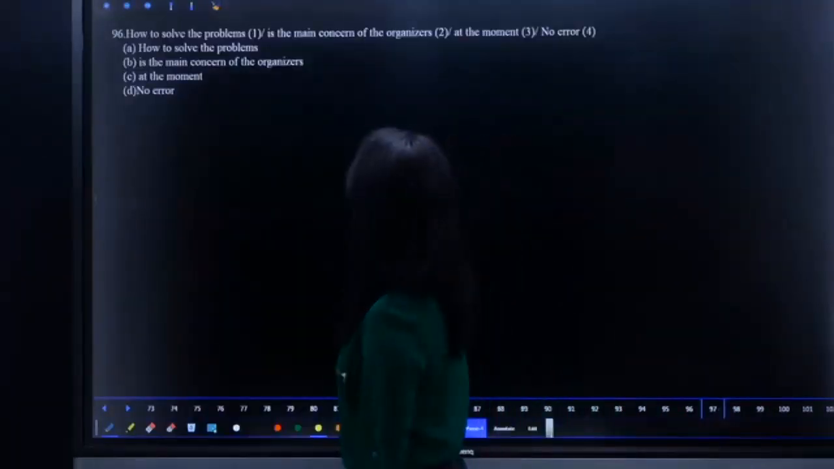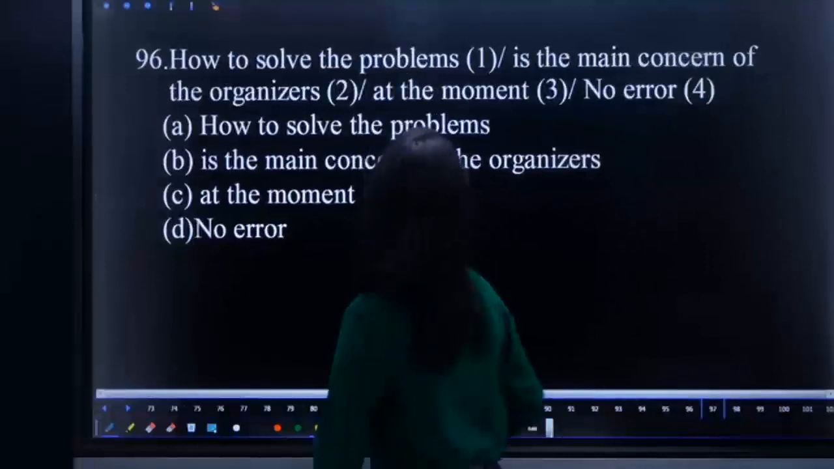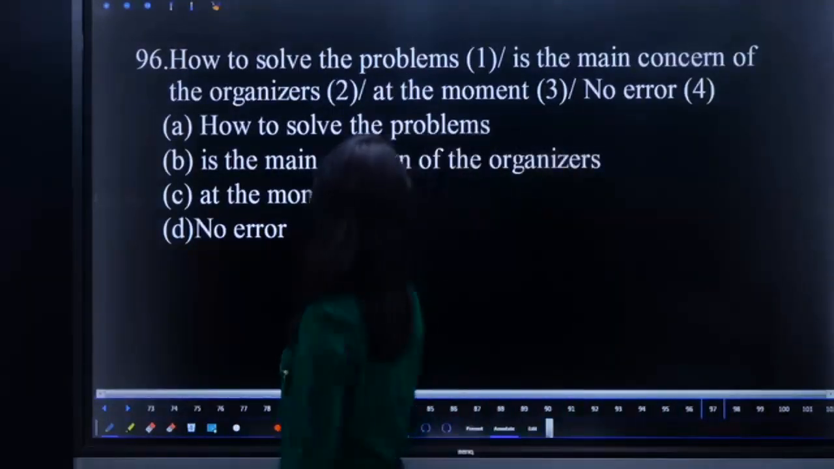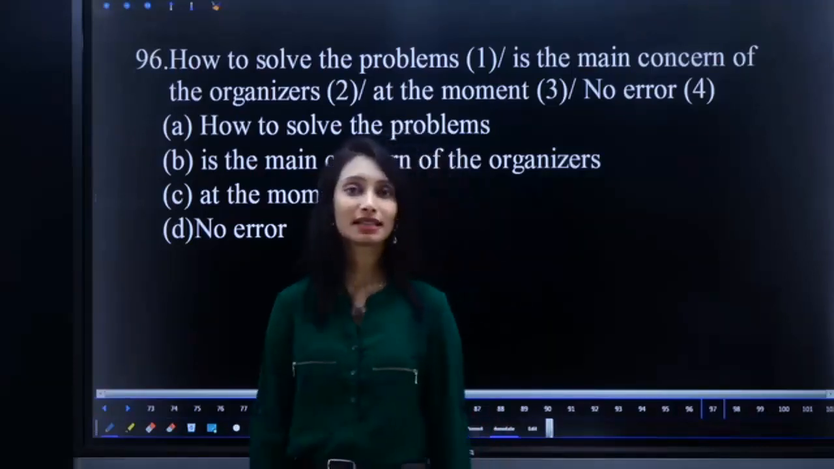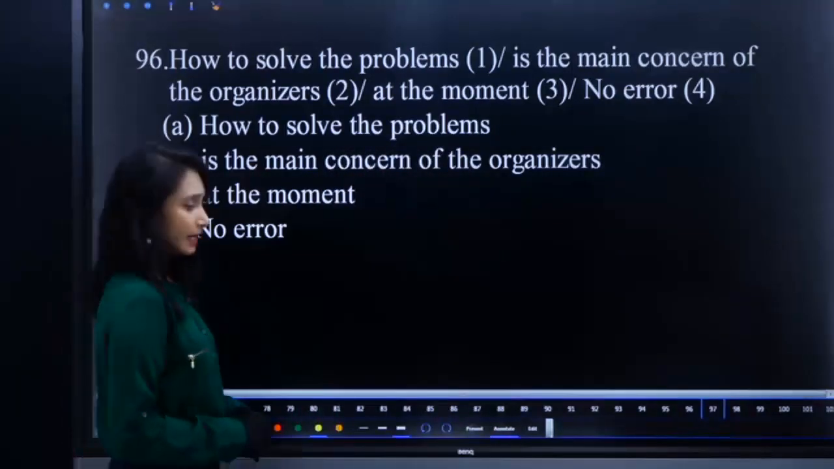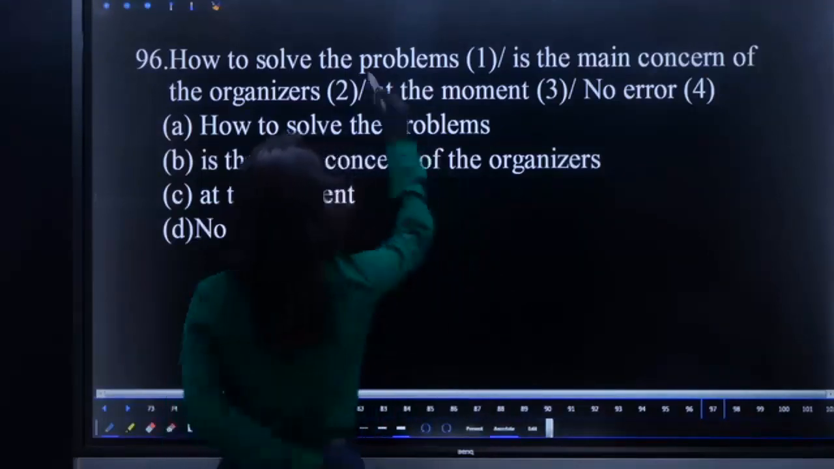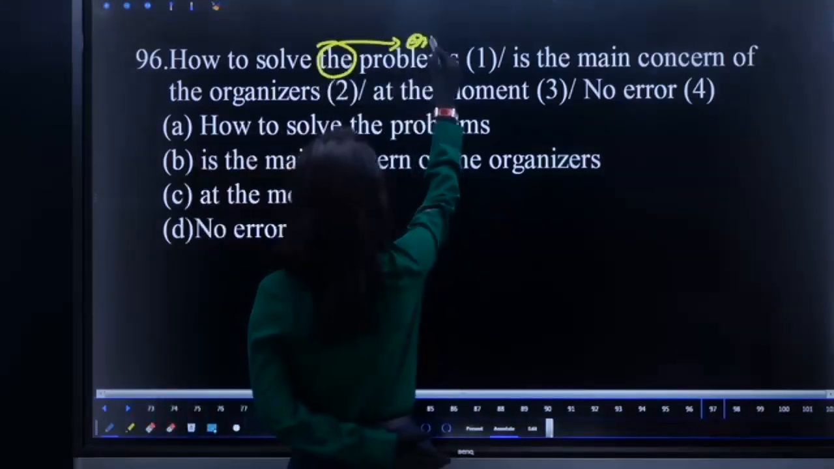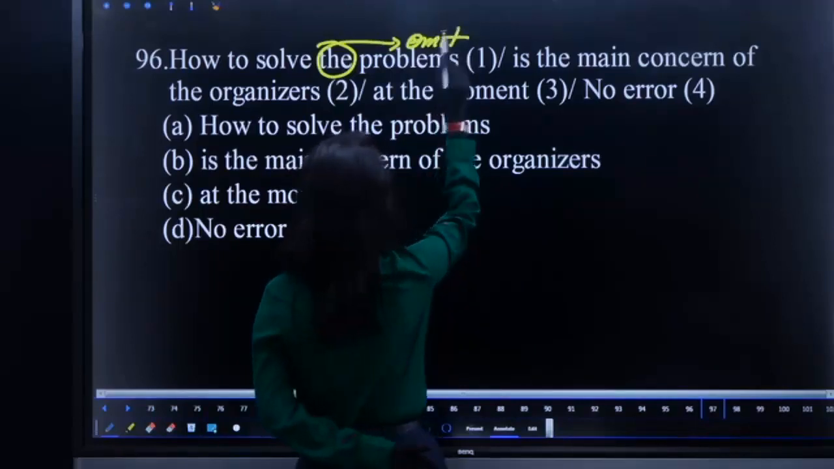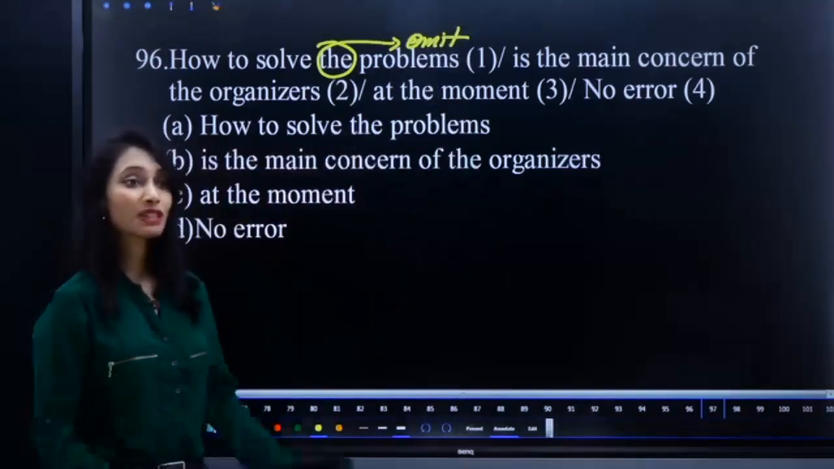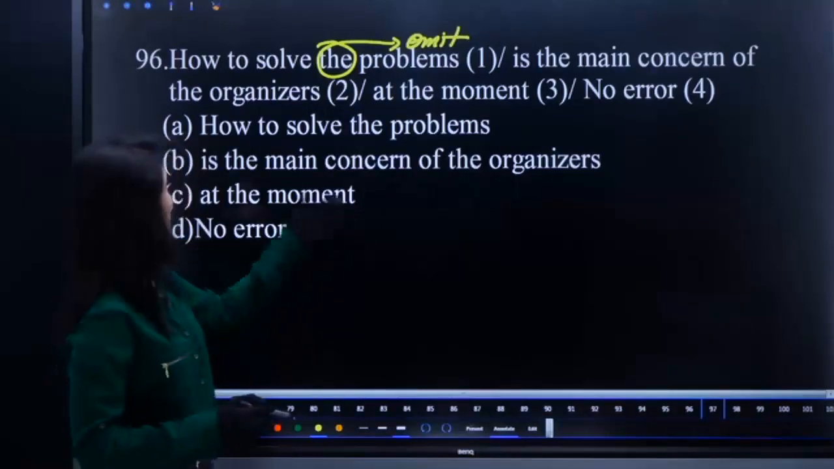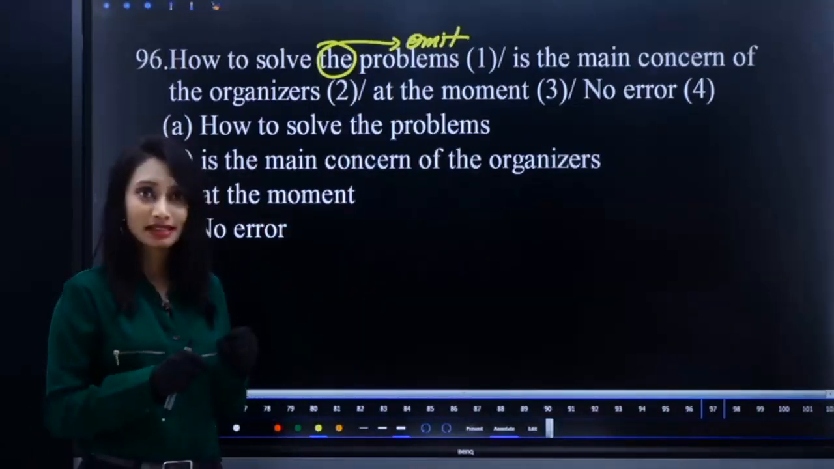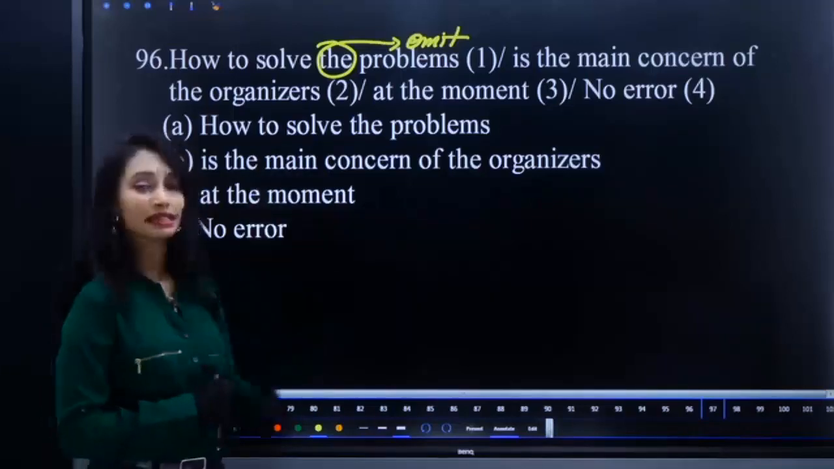96. How to solve the problems is the main concern of the organizers at the moment. What is the error here? Here it is inappropriate to use the article the before problems in this context. So omit the. We are not specifying that. The main concern of the organizers at the moment is how to solve problems, not the problems. Yes, Dinesh, you're right. So omit the.